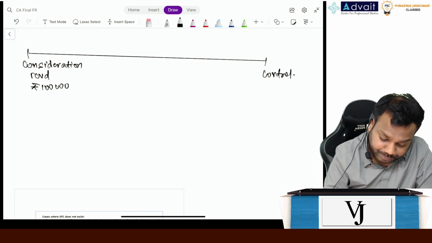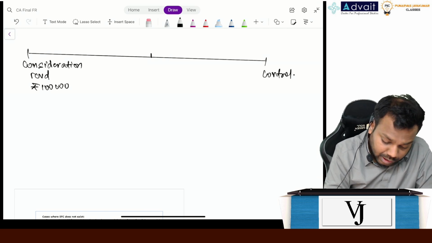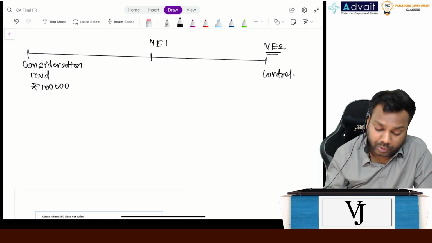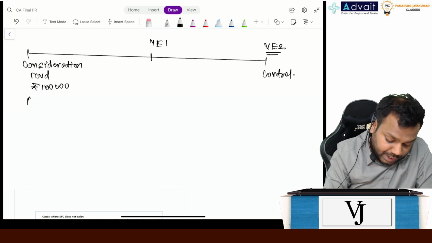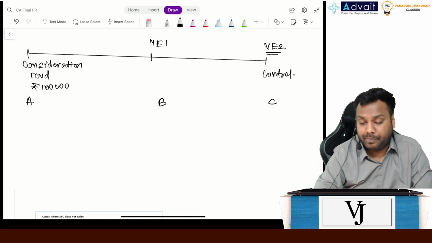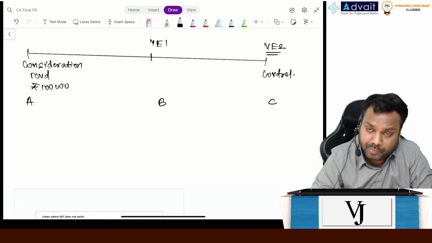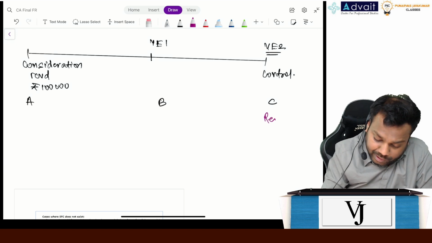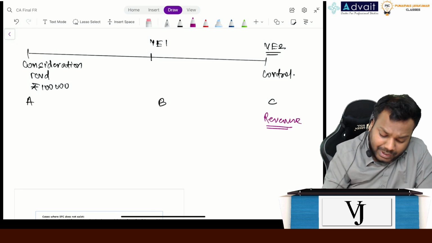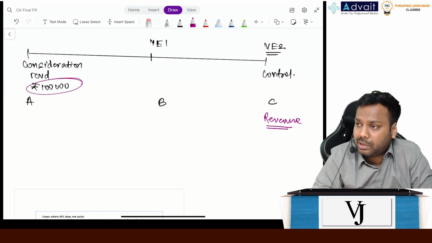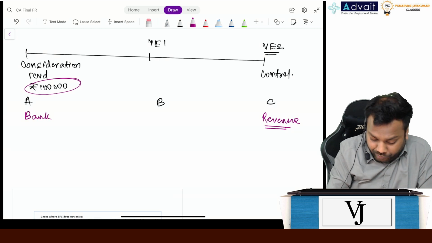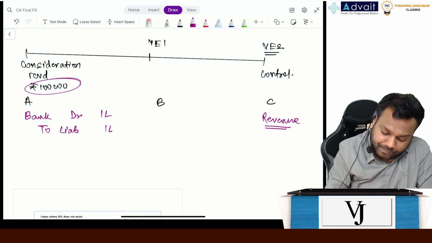Okay. Now tell me, year end 1, year end 2, point number A, B or C. Tell me, where will I recognize revenue? C. So I will definitely recognize the revenue here. But I have received the consideration here itself. What will I do with that? Control is not transferred, so it will be liability. So definitely I'll do bank account debit to liability 1 lakh, right?